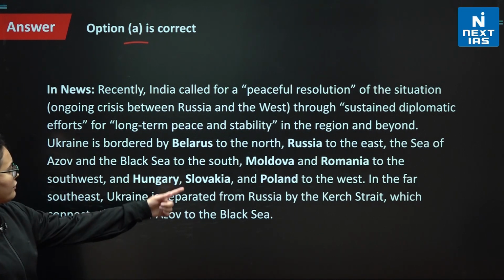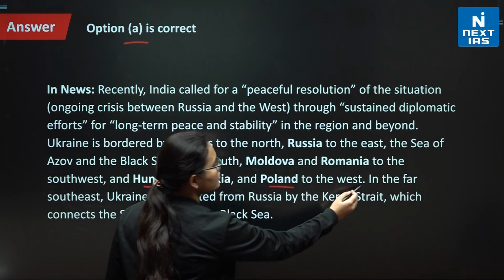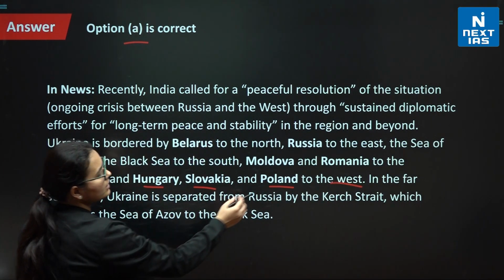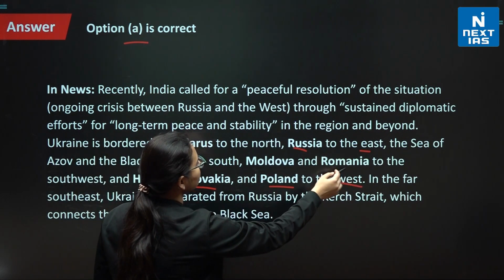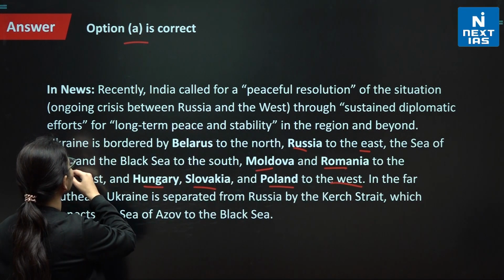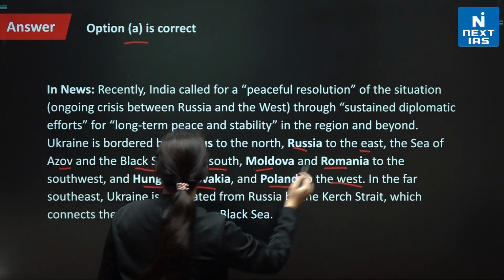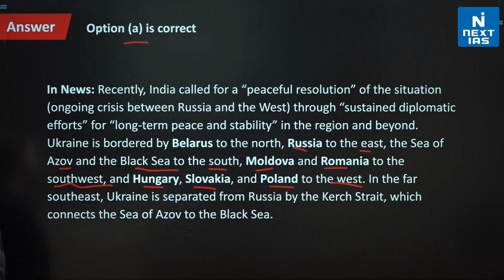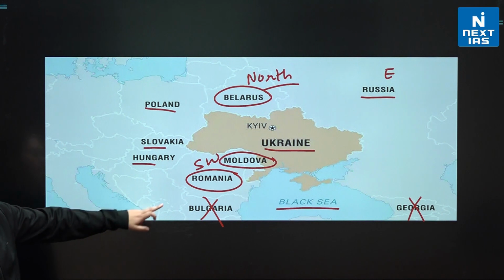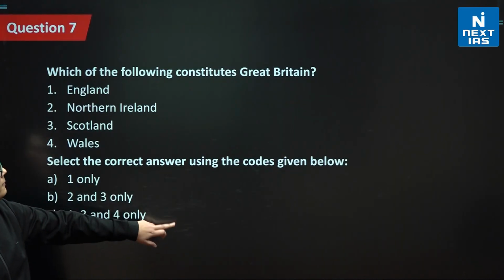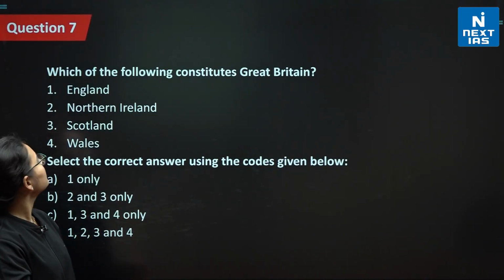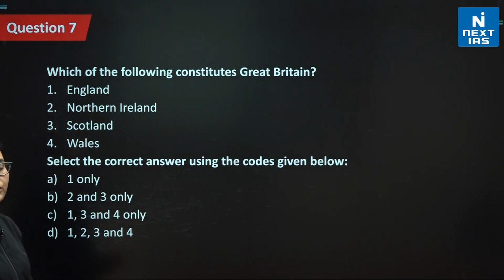And all of the things that we have marked, Hungary, Slovakia, Poland, we saw were on the west. And Russia was on the east. And Romania and Moldova were to the southwest, along the Azov and Black Sea. We saw all this. Now we'll go to the next question, which is question number 7.